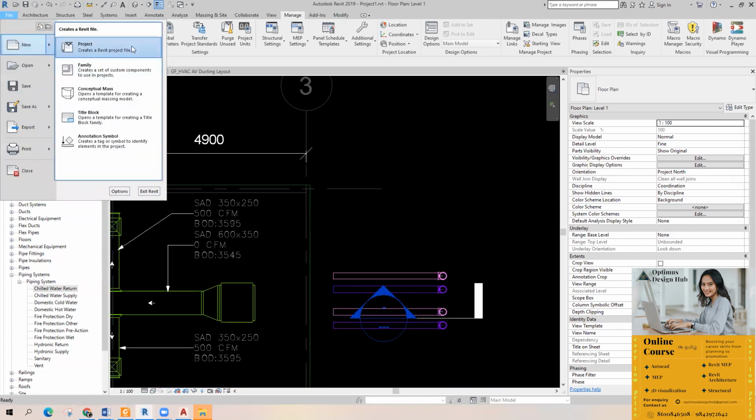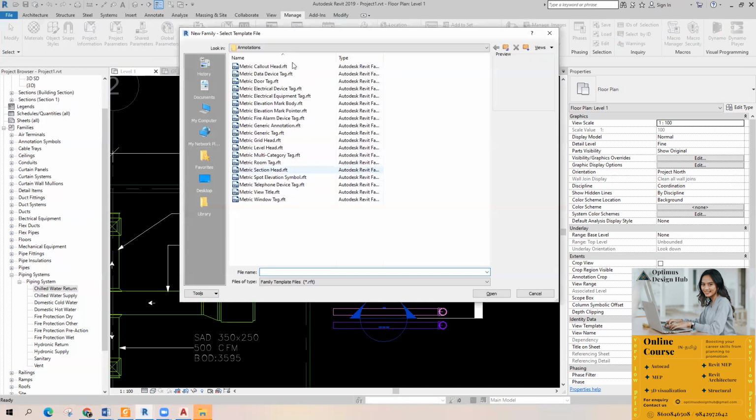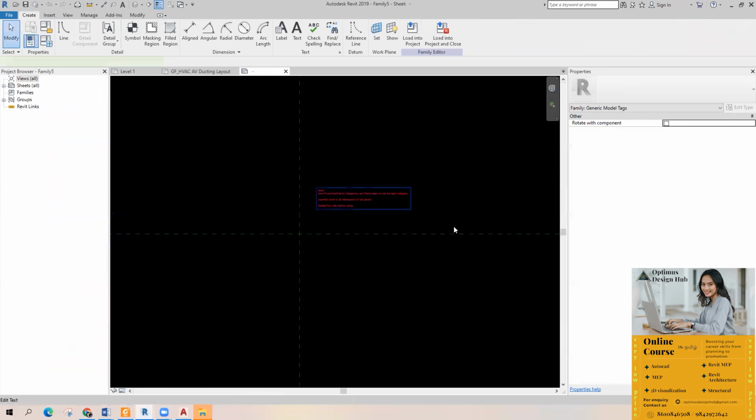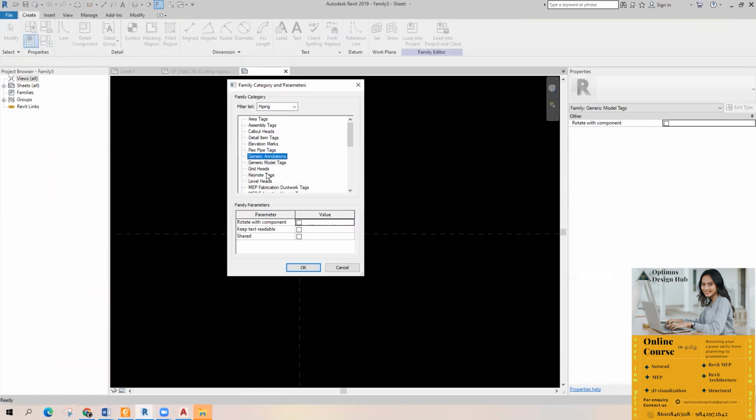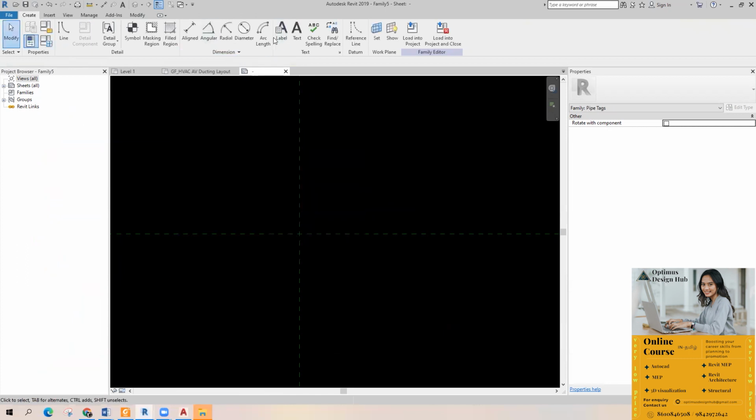Tag family, right? New family. Metric generic tag. I will delete this thing. Create. I will categorize this one as pipe. We are going to create a tag family for pipe size, right? So there is a category called pipe tag. Just pick it.